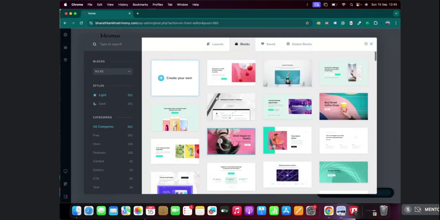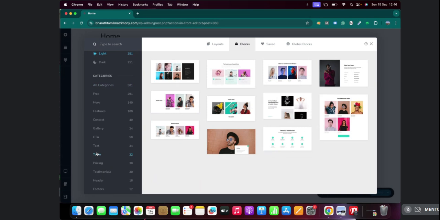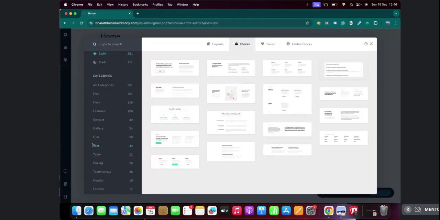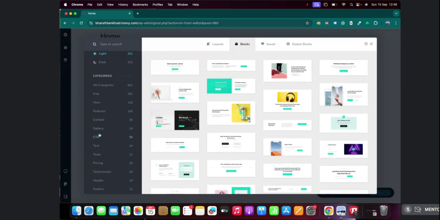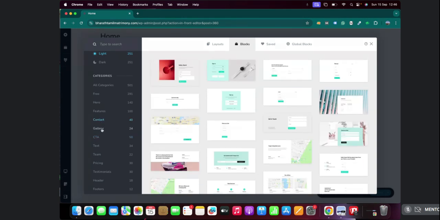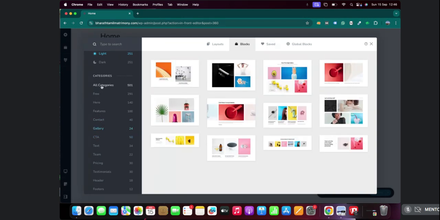It looks very professional and elegant. Again, categories, there are a lot of categories here. If you want to add testimonials, your team members, text, or a call to action button. Call to action is whenever people are clicking on any button and it is leading to action. For example, they want to book, they want to register for a webinar, they have to book any game, or they have to sign in, sign up, log in. All these are called call to action. Contact, gallery, all these options are there.